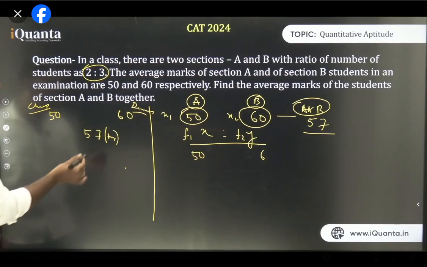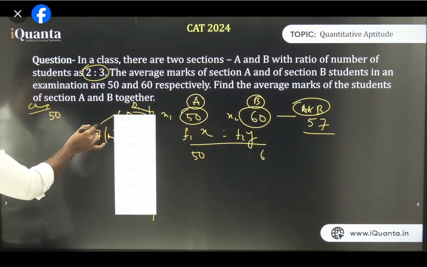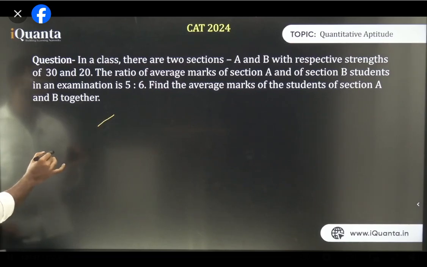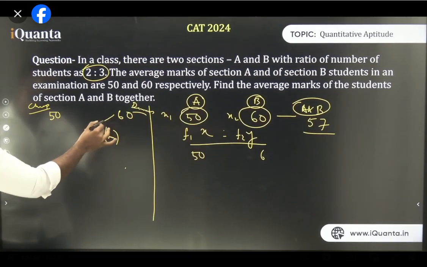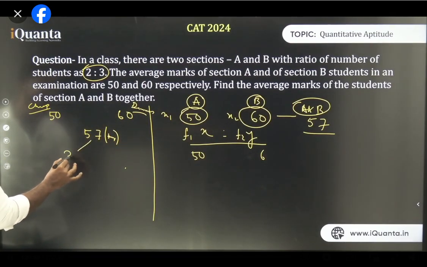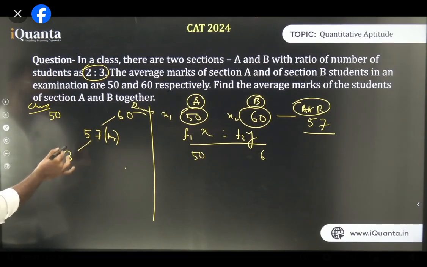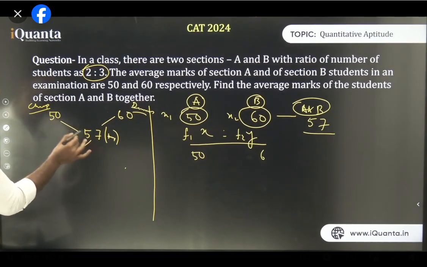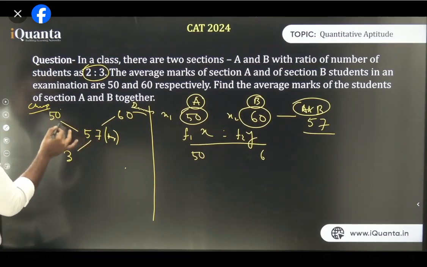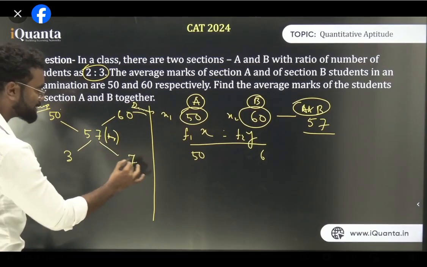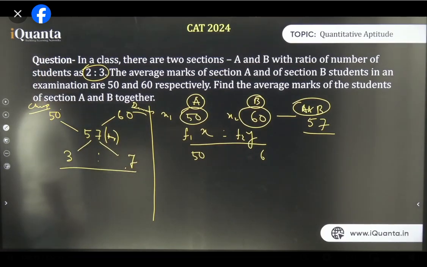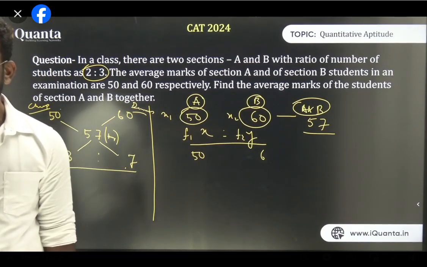Now your first step is subtract the average from dearer. 60 minus 57. So you'll get 3 and write it below cheaper. And then subtract cheaper from average. 57 minus 50, that is 7, and write it below the dearer. So your answer is 3:7. That was your answer, yes or no? Am I clear? Is it fine?